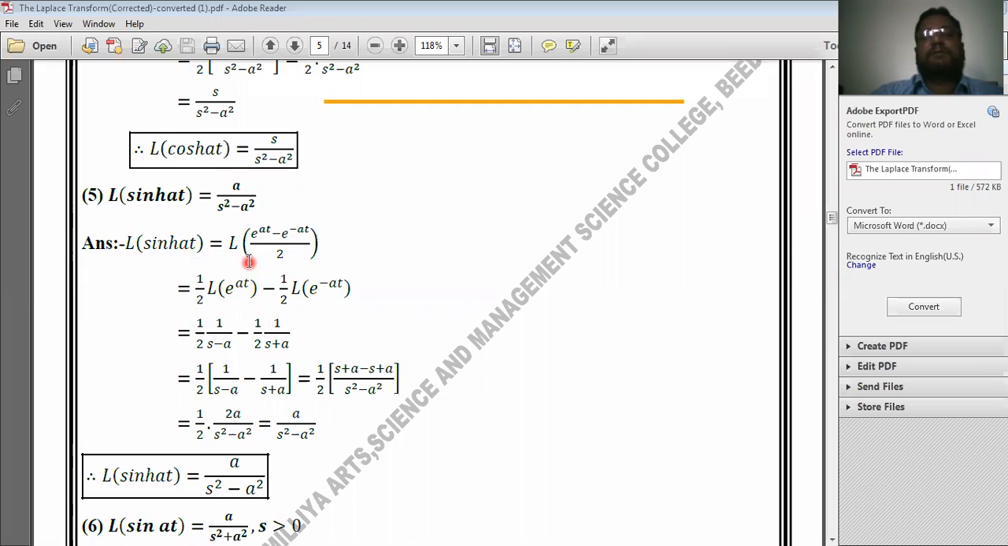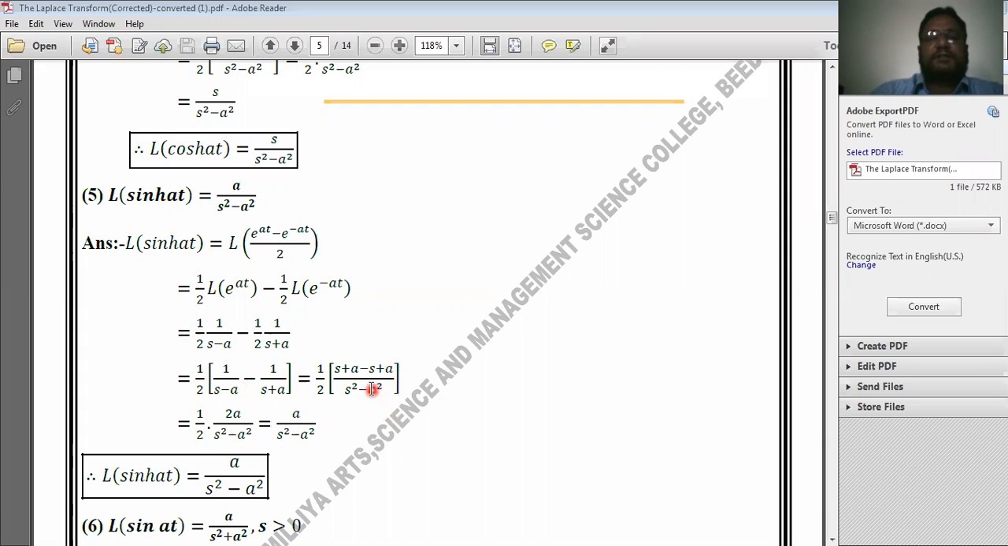Again apply this Laplace transform to each term. This 1 by 2 is common. Laplace transform of e to the power at minus, again 1 by 2, Laplace transform of the second term e to the power minus at. Apply the standard results. Laplace transform of e to the power at is 1 by s minus a, minus 1 by 2. Again apply the standard result here: Laplace transform of e to the power minus at is 1 upon s plus a. Now 1 by 2 take the common. Now take its difference, 1 upon s minus a minus 1 upon s plus a.